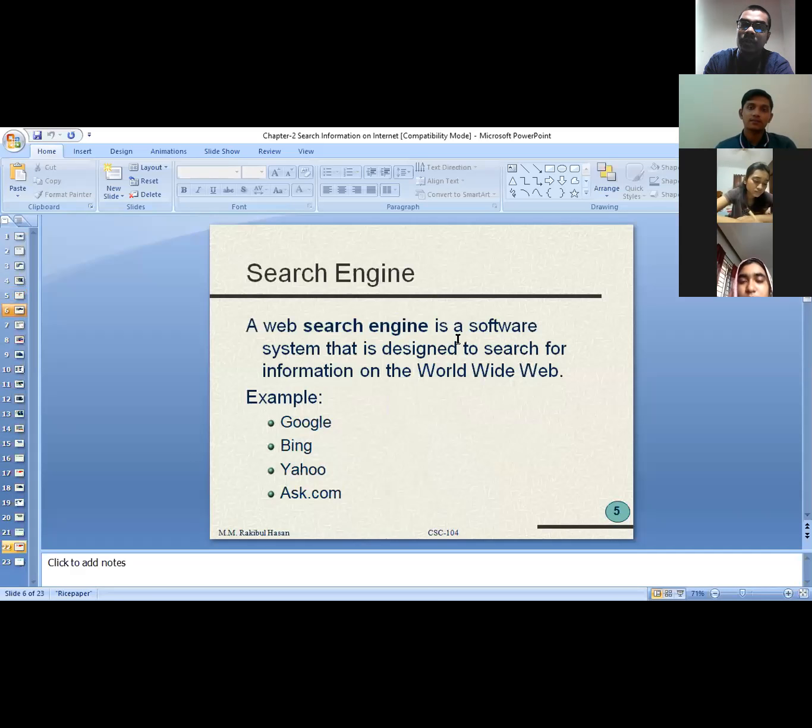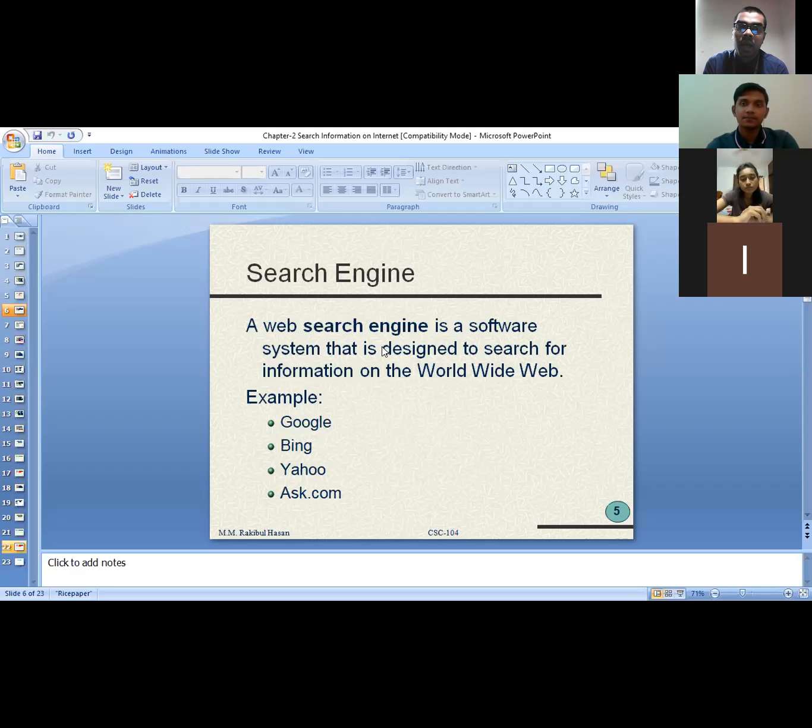As I already mentioned, in this lecture we are practicing things through the Google search engine. So at first we have to understand what a search engine is. A search engine is nothing but a software. But what is the main goal of this software? It is designed to search, a tool through which we can search any information or any data.